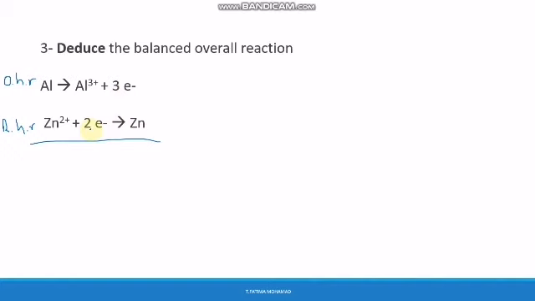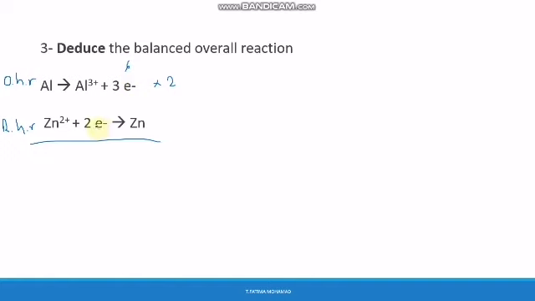We cannot cross them because they are not the same number, so we should multiply each reaction by a number so that the electrons are equal. If I multiply by 2, it will be 6.